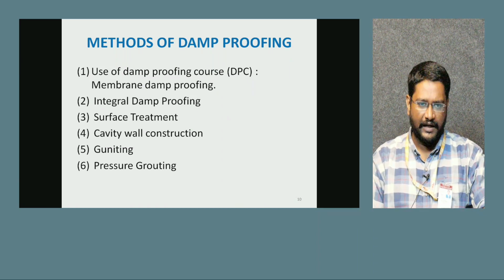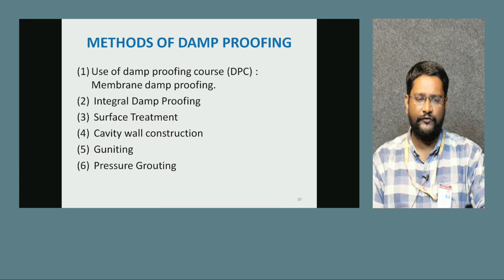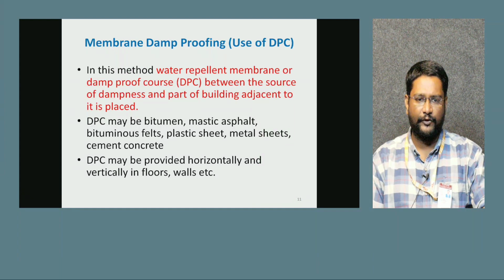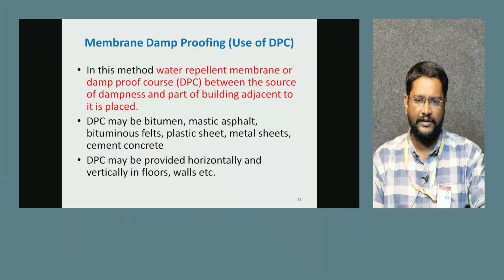Cavity wall construction and gunting will be there, and pressure grouting will be there. So next, these are the different types of methods of damp proofing. We'll see one by one. What is damp proofing? See here, DPC may be bitumen or asphalt, maybe a combination. We can go with damp proofing by using these materials.